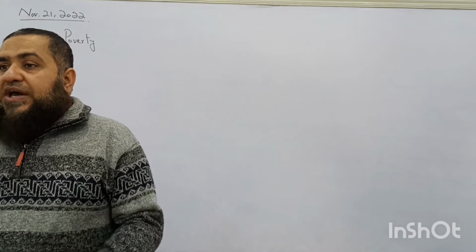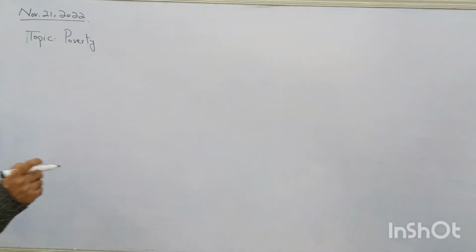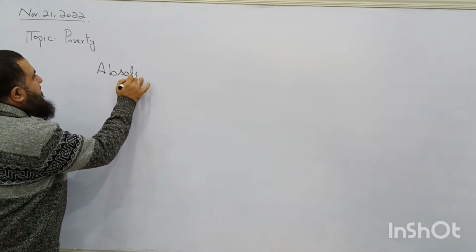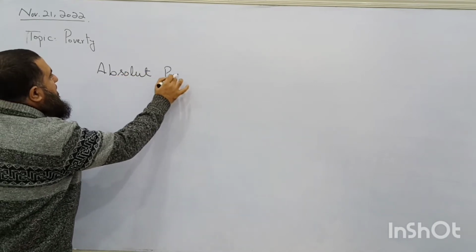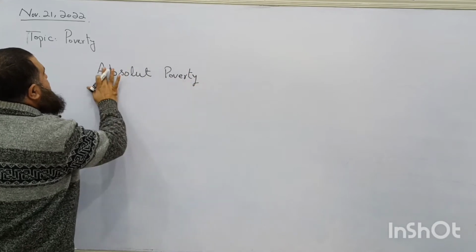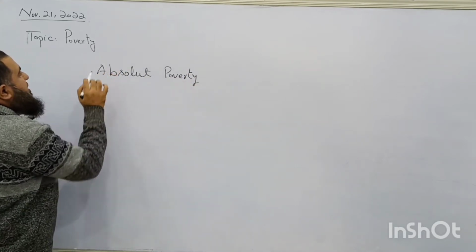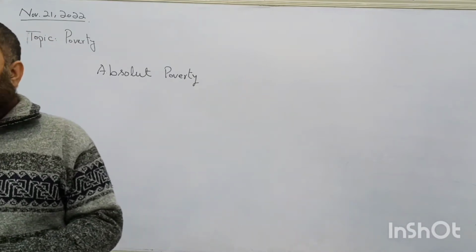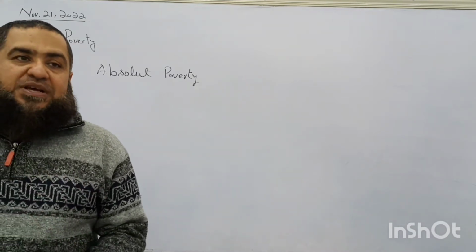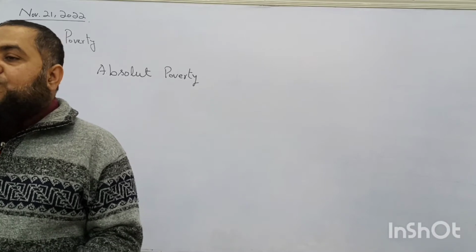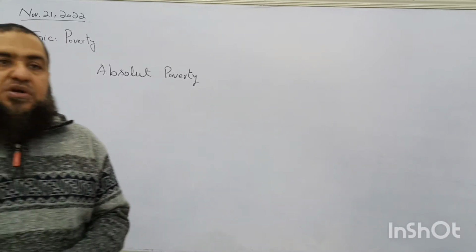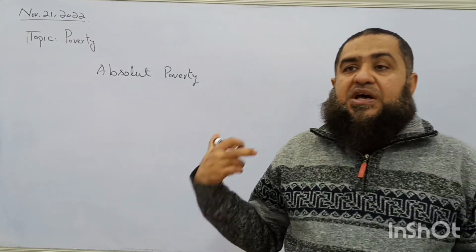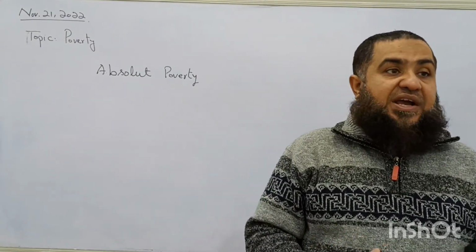There are two types of poverty in your book. The first is called absolute poverty. Absolute poverty means how many people are unable to earn the basic necessities of life by themselves. I was talking about the $2 per day income of a person. How many people are living under it is called the poverty line.